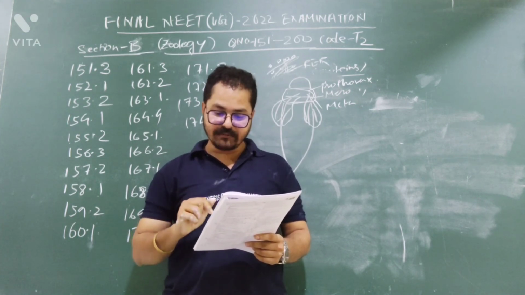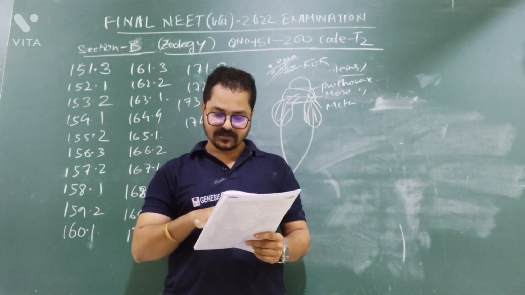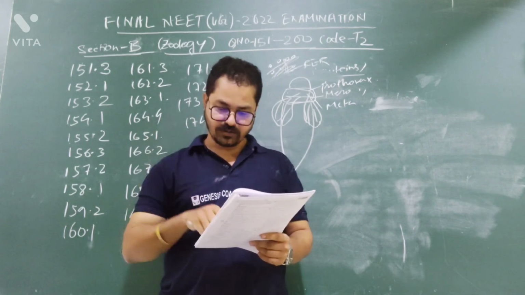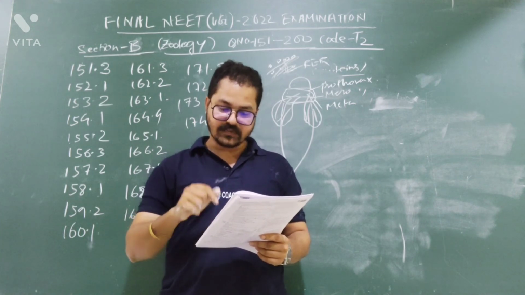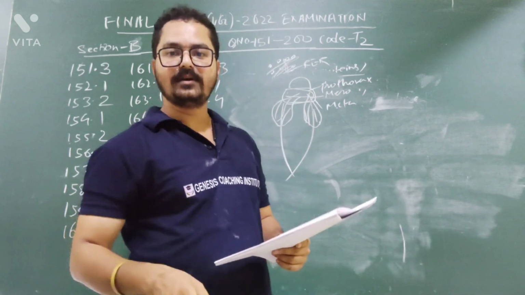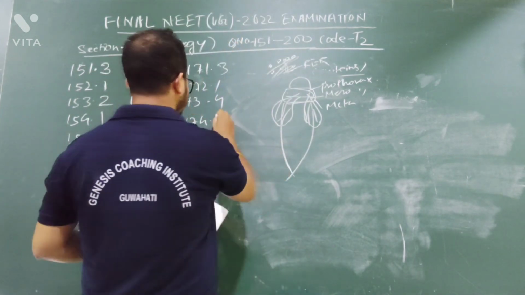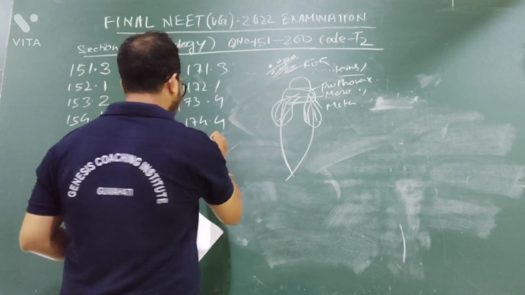Option number 1, Clostridium butyricum. Option number 2, Aspergillus niger. From where is Cyclosporin A produced? No. Option number 3, Saccharomyces cerevisiae. Option number 4, Trichoderma polysporum. Cyclosporin A is produced from Trichoderma polysporum. It is a fungus. Okay. Option number 4.